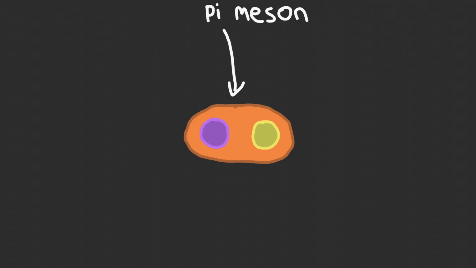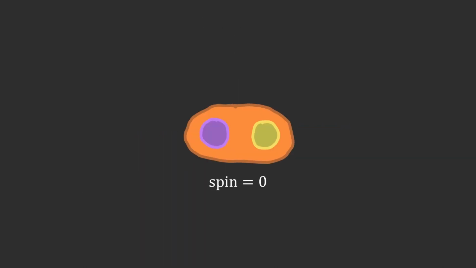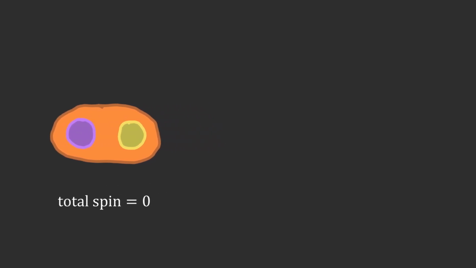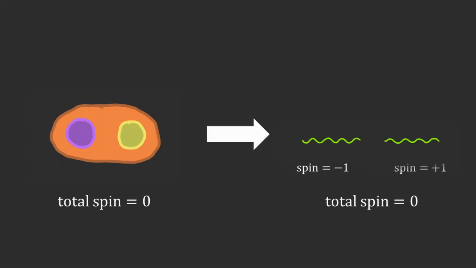Remember the neutral pi meson from earlier? It has a spin of 0. Now this meson decays extremely quickly into 2 photons, or particles of light, and because angular momentum must be conserved, the total spin of the 2 photons must also be 0. It turns out that photons always have a spin of plus or minus 1, so we know that one of them has a spin of plus 1 and the other minus 1.